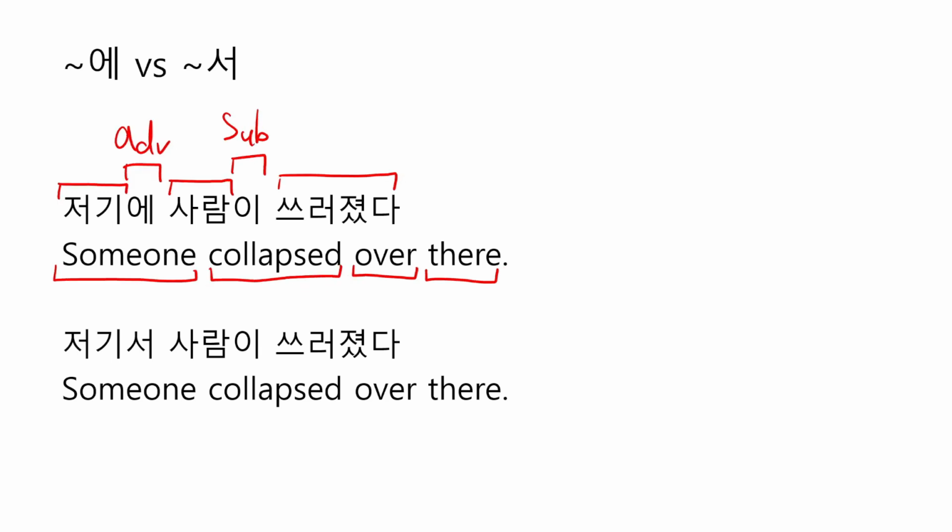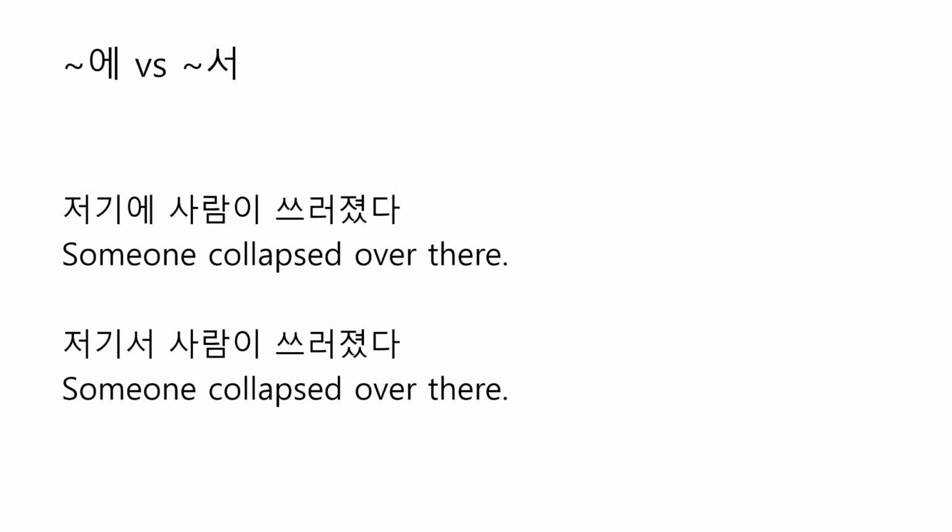This sentence emphasizes the place where the someone collapsed. And the second sentence is 저기서 사람이 쓰러졌다, which we learned before. Since 서 emphasizes the verb, not the subject or place, this sentence sounds like someone collapsed there a long time ago. So the first one can be used in urgent situations when someone just collapsed, and the second one can be used to warn people by telling them someone collapsed there before.